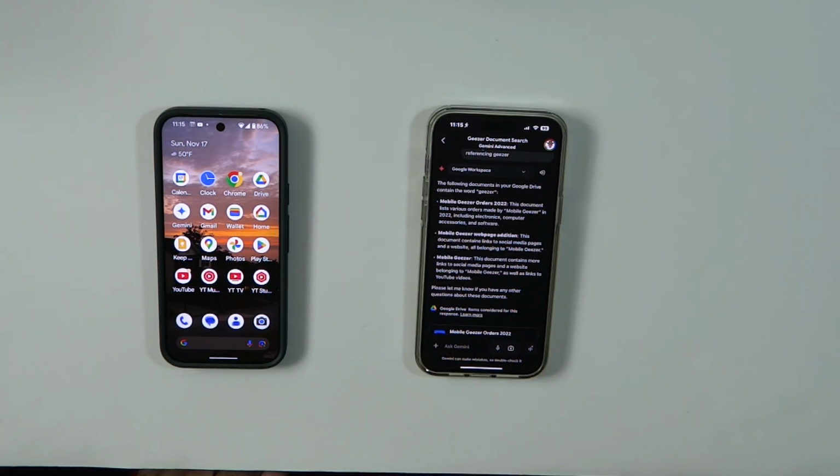So as you can see, there's a slight difference because in the final summation on my Pixel 9 Pro, it referenced my name, George Hayes, as the owner, but not on the iPhone. So mostly the same, but slight difference.